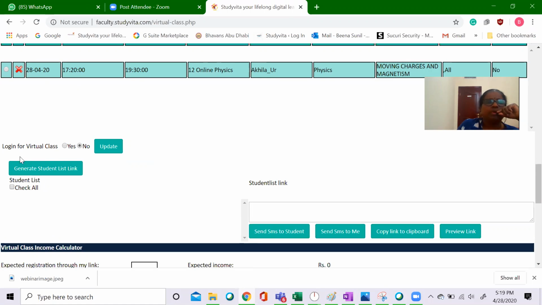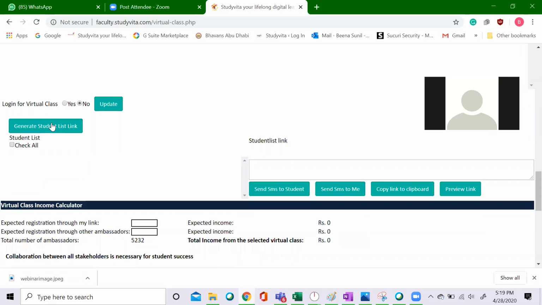And now, whether we have to make a login for the virtual class. That is, when we are circulating the link, whether it should ask the students to log in first and then join the class. This option is for that, because when we are considering a batch, we'll have certain students already in the batch. So whether we should ask the students to log in or not, that's the purpose of this. Okay. And then we can generate the student link.